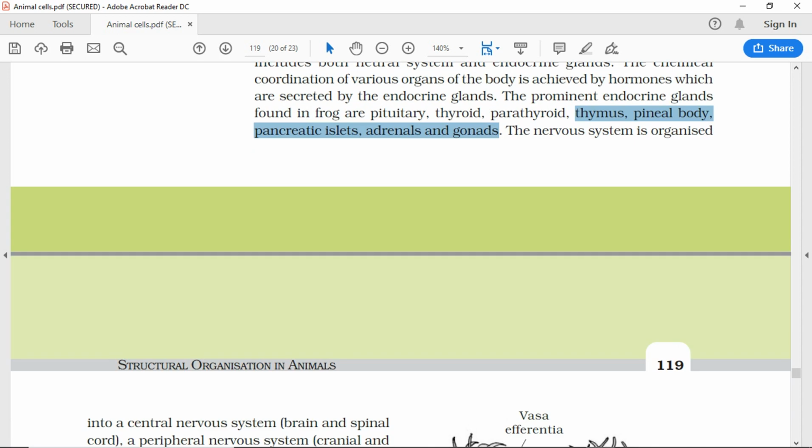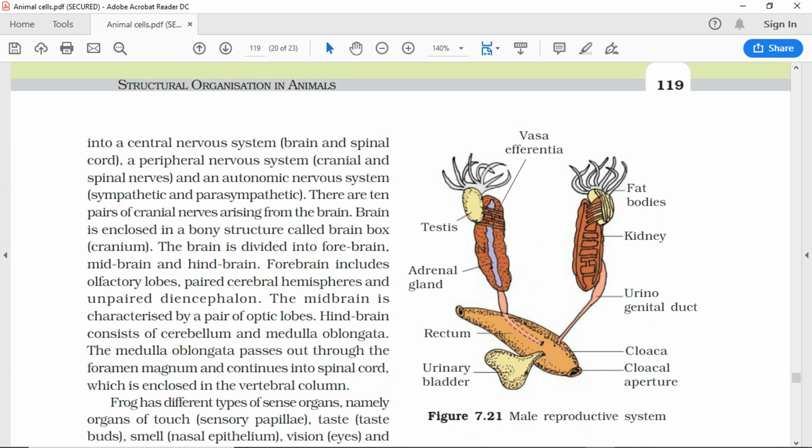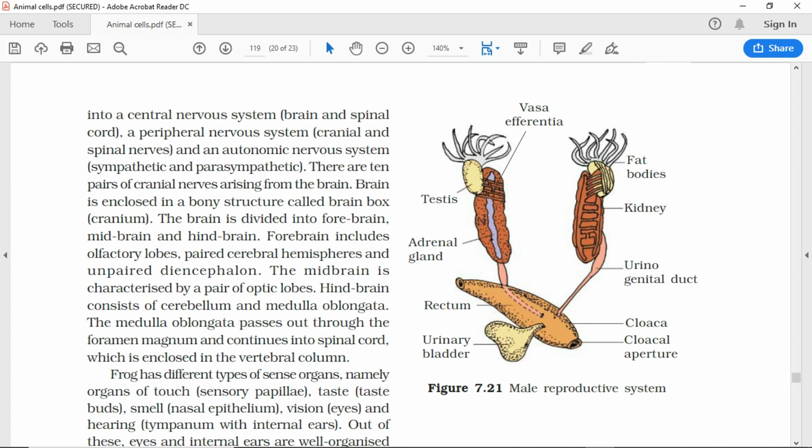The nervous system is organized into a central nervous system, brain and spinal cord, a peripheral nervous system, cranial and spinal nerves, and an autonomic nervous system, sympathetic and parasympathetic. There are 10 pairs of cranial nerves arising from the brain.